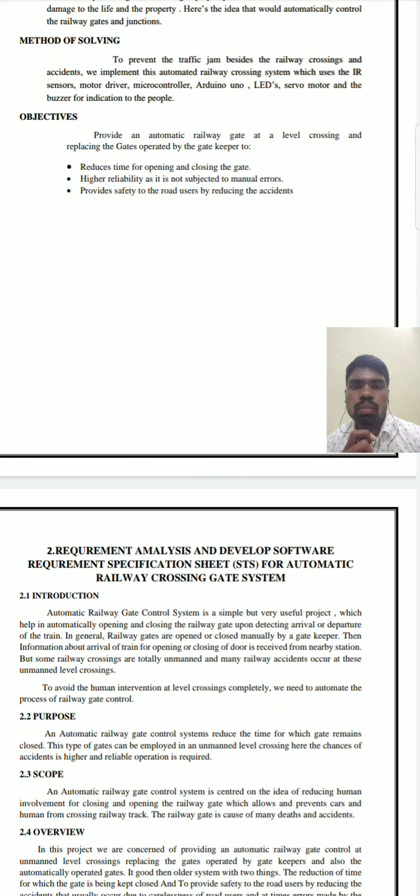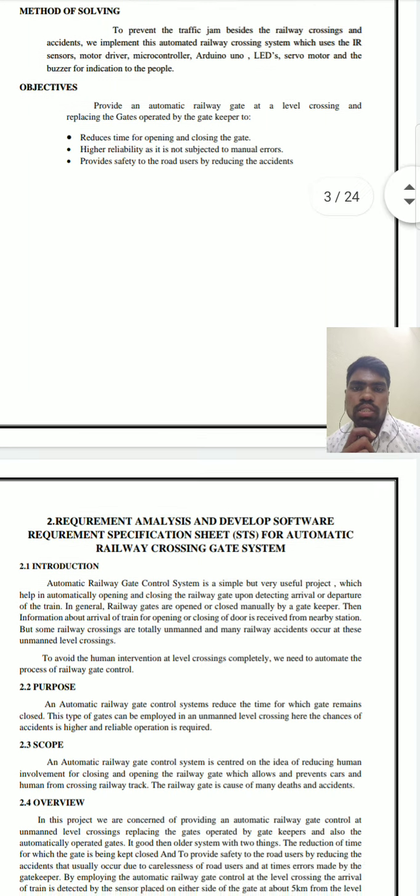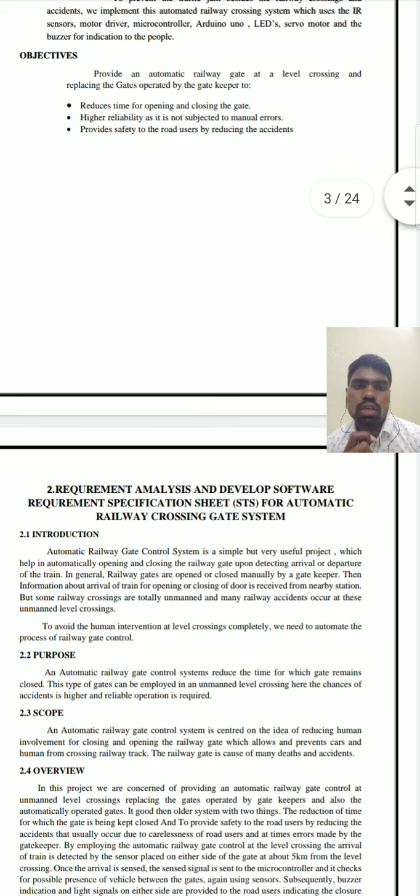Objectives: provide an automatic railway gate at a level crossing, replacing the gates operated by the gatekeeper, to reduce the time for opening and closing the gate; higher reliability, as it is not subjected to manual errors; and provide safety to the road users by reducing accidents.